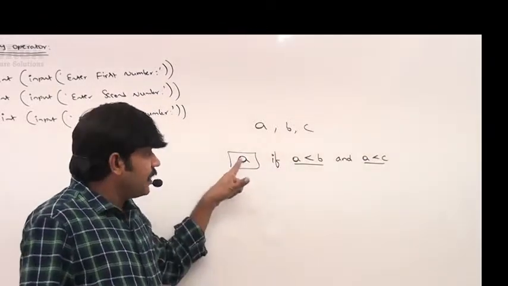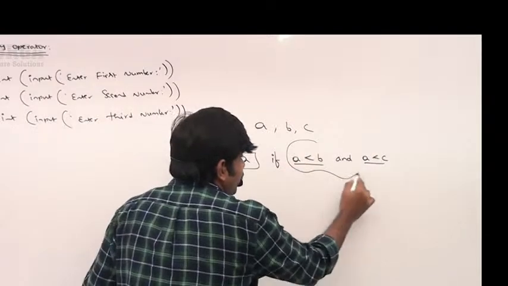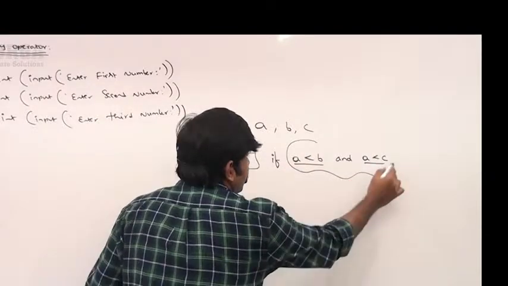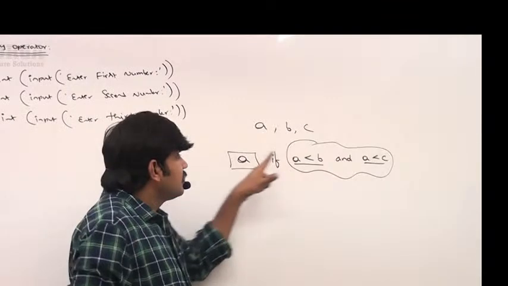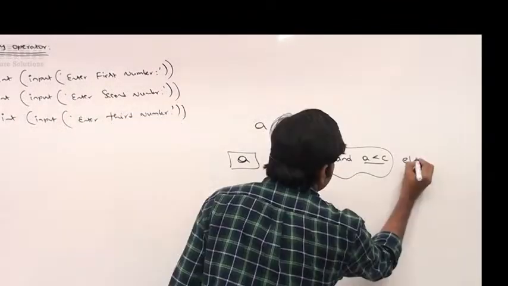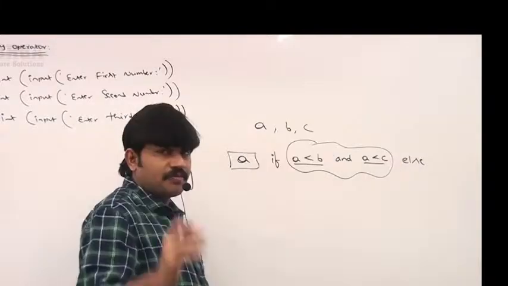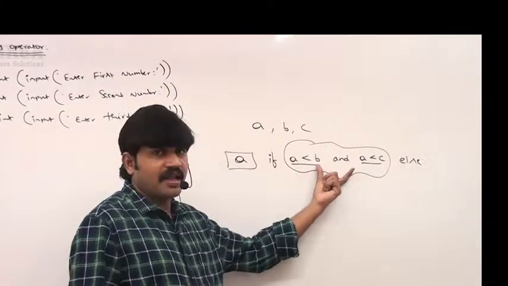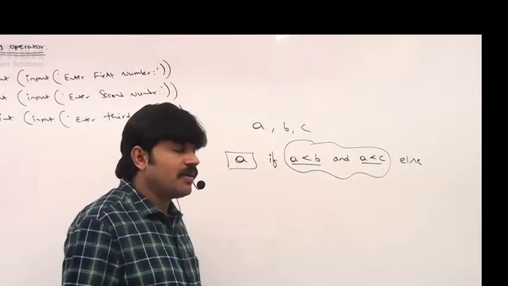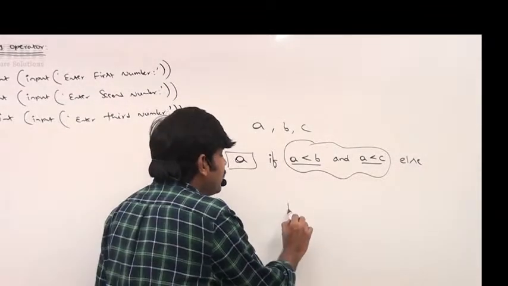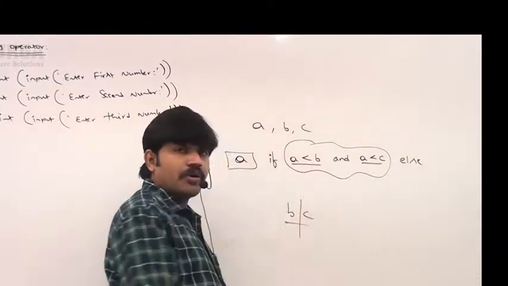Else means this condition fails, so A is not minimum. If A is not minimum, then the minimum is either B or C.